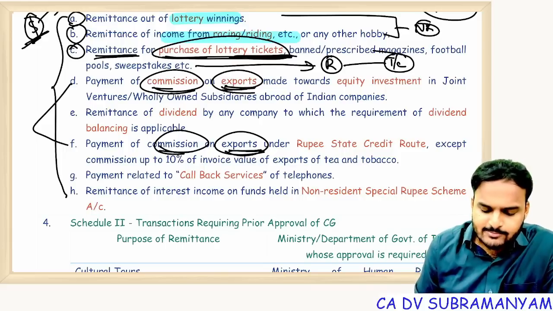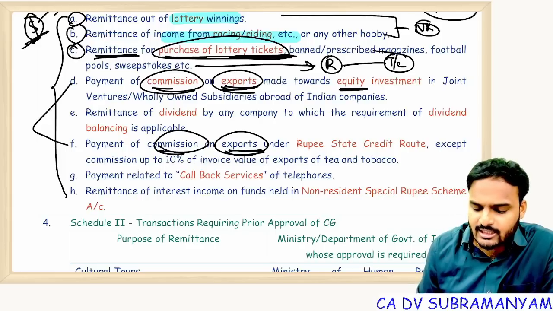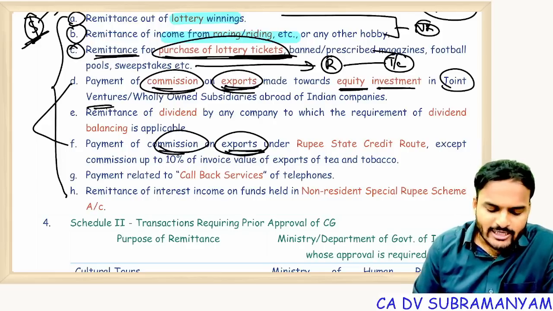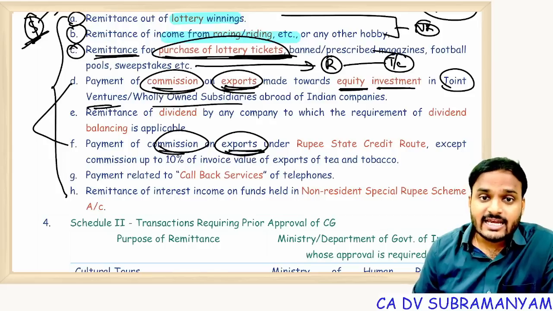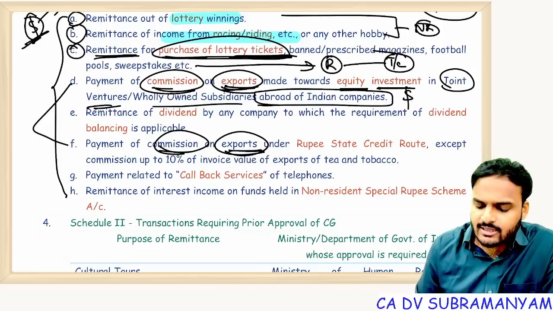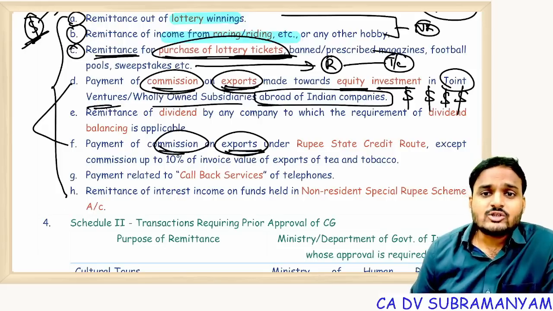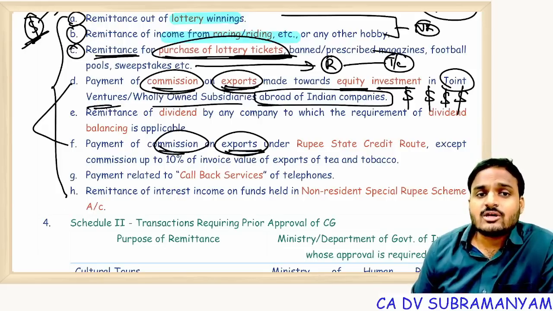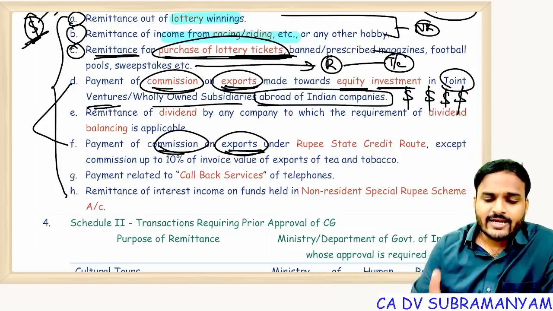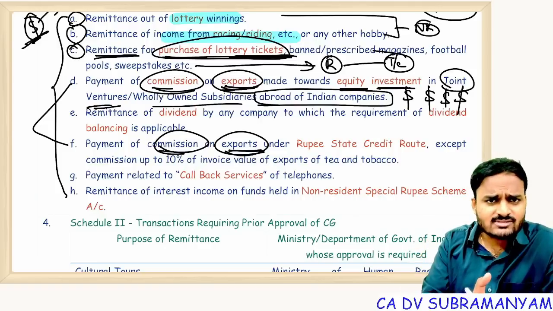Here you are making exports so that you get money, and that money you are not bringing back to India. You are utilizing that money as an equity investment in joint ventures, wholly owned subsidiaries in India or outside India? Outside India. So in this case, our Indian economy is not receiving dollars. Then how does our Indian government or RBI permit you to withdraw dollars for payment of commission on such exports? If I get $10,000, I'll give you some $500 for making payment of commission on exports.